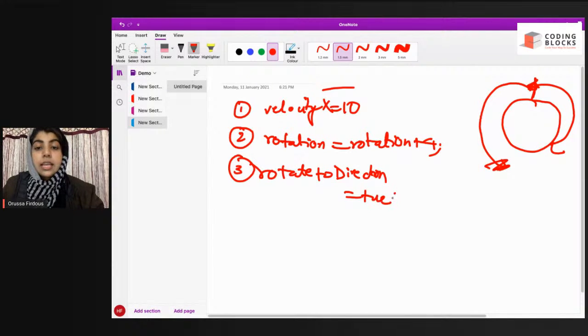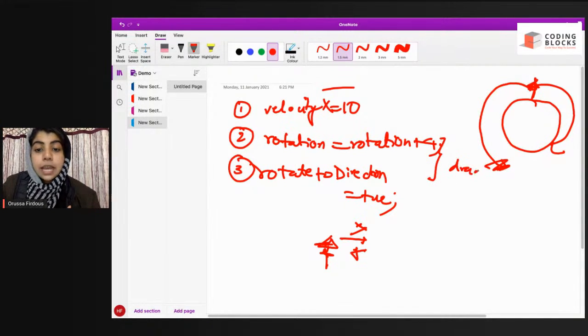Okay, true. That means, see, what is happening? You have given a velocity x to your tree, okay? And every time you are rotating it, see, we have added these 2 blocks in the draw loop, okay? Every time you are rotating it, so the next time it will be rotated by +4, and you have changed it rotate to direction. So it will now move, and it will follow this direction because of this third block.